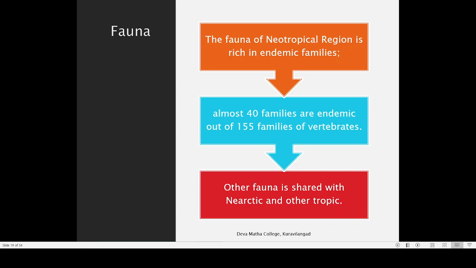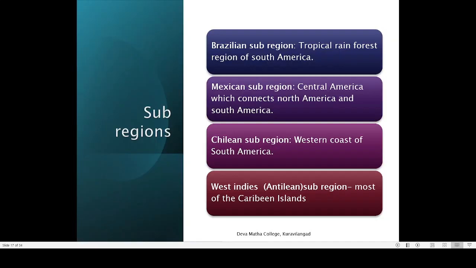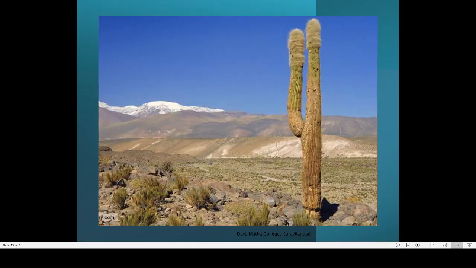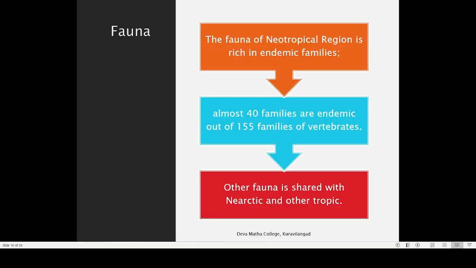Other fauna is shared with the Nearctic and the tropics. Nearctic means the North American region. So many animals of South America have reached South America from North America by crossing through this land bridge or Panama corridor. So that is why there is a strong similarity with the animal diversity of North America because of this Panama land bridge. Then another peculiarity of South America is that they are also sharing with the tropical countries, because the